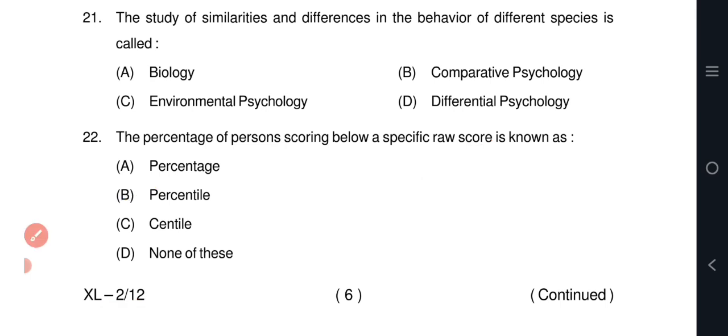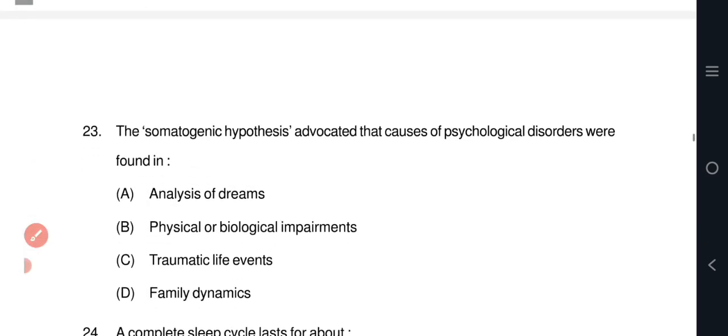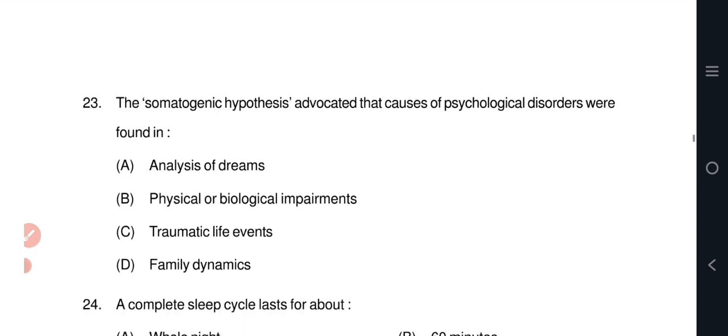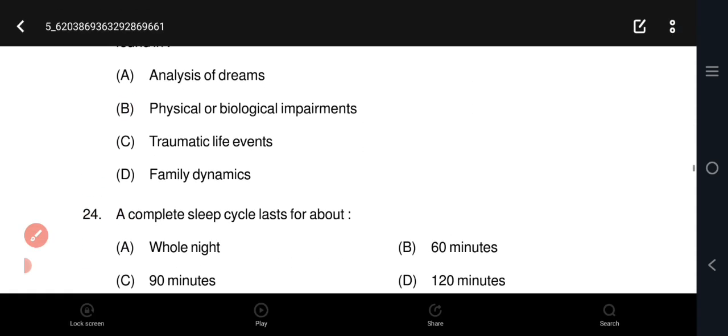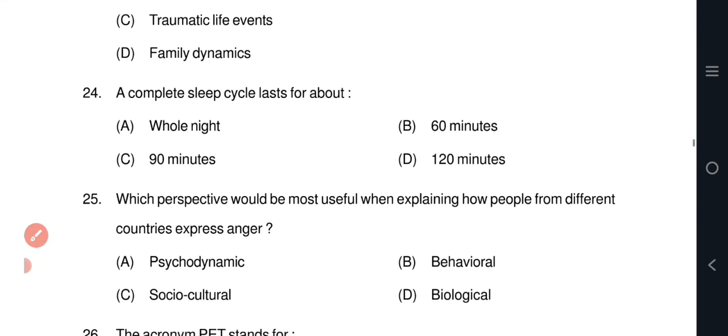Question number 23. The somatogenic hypothesis advocated that causes of psychological disorder were found in option B, physical or biological impairments. Question number 24. A complete sleep cycle lasts for about 90 minutes.